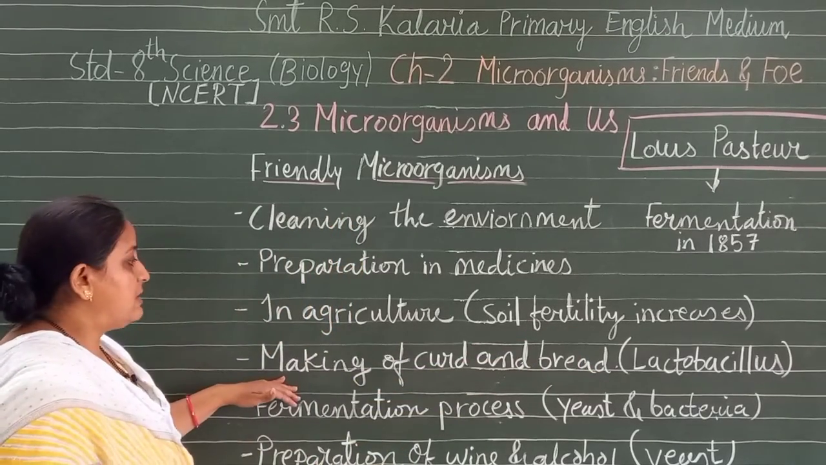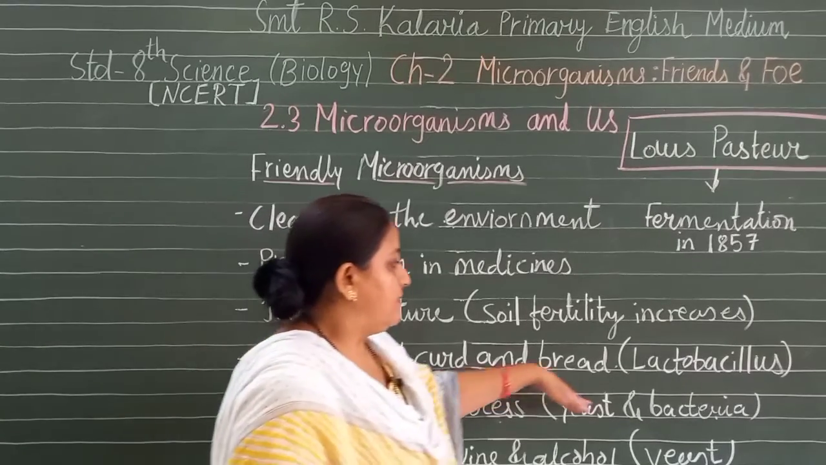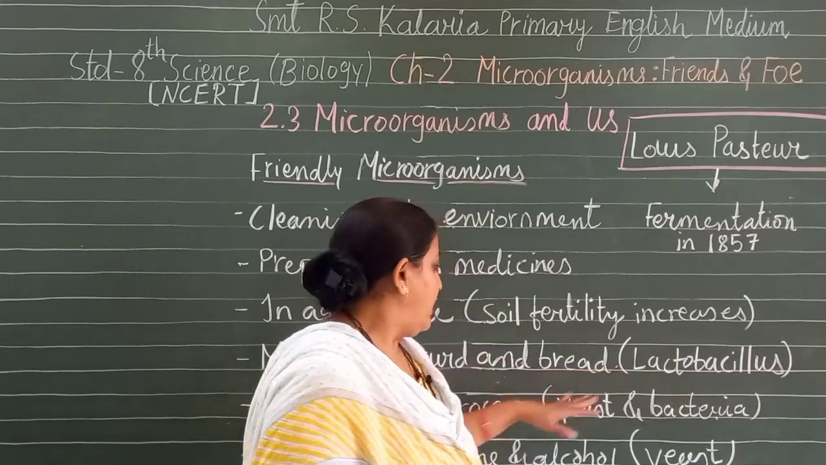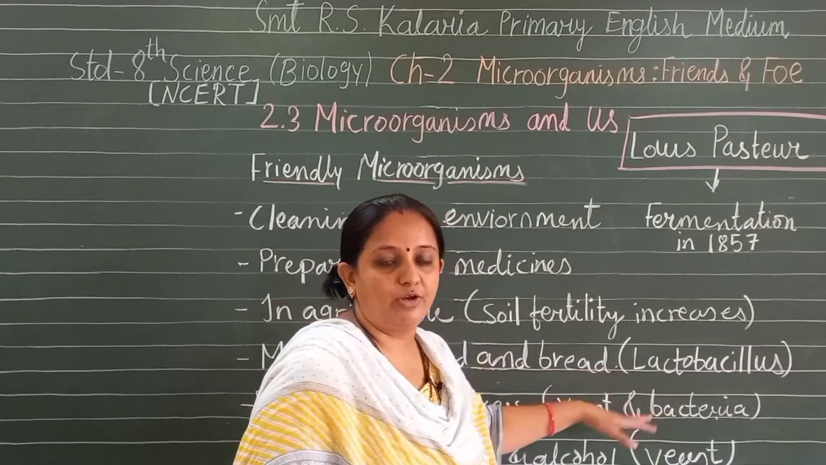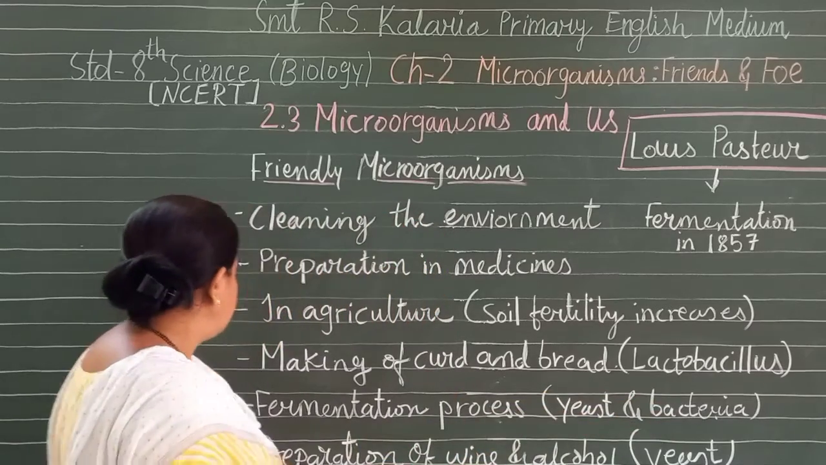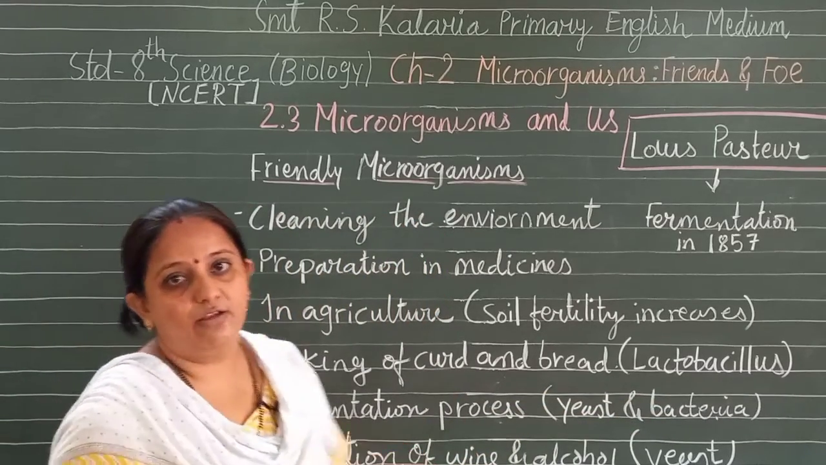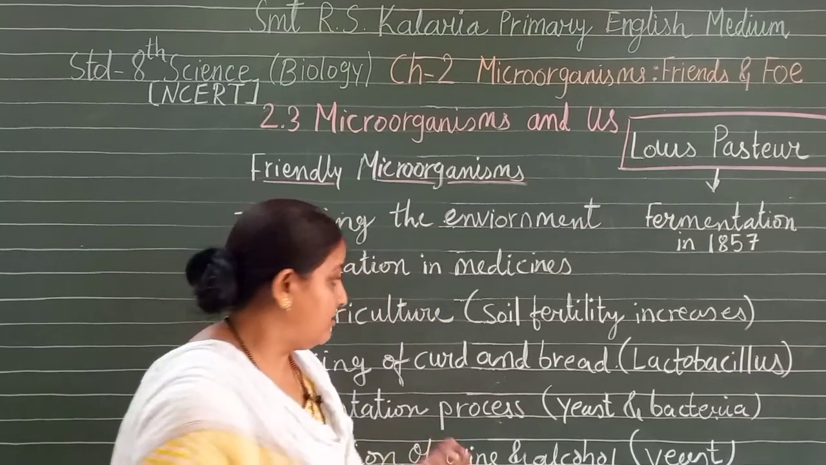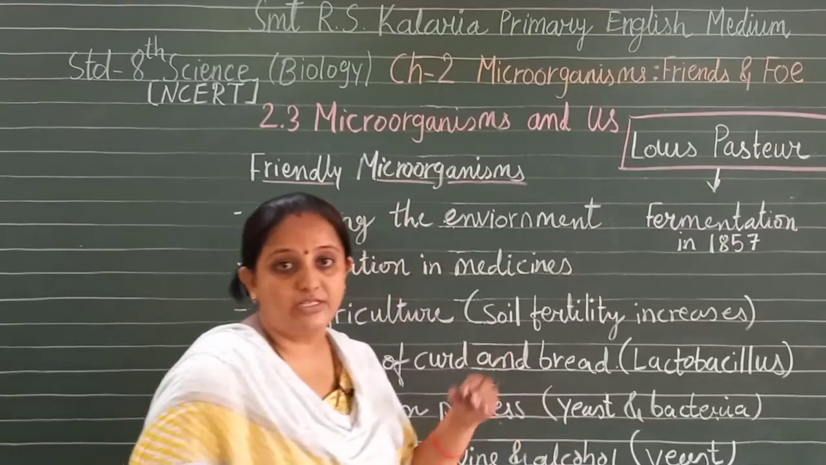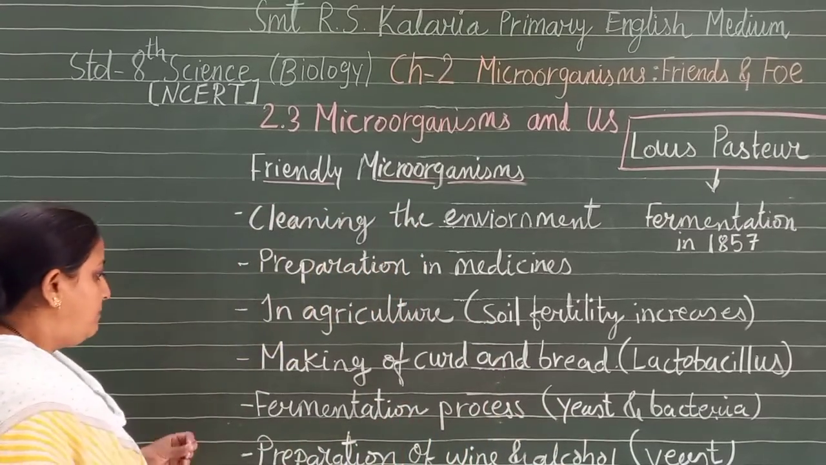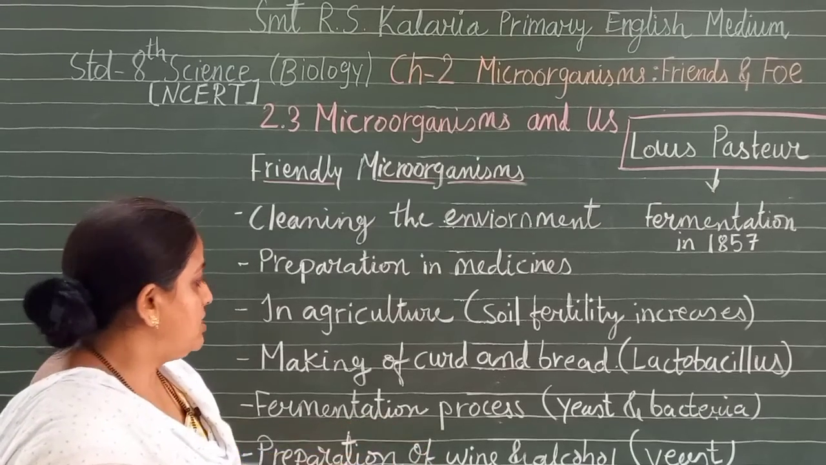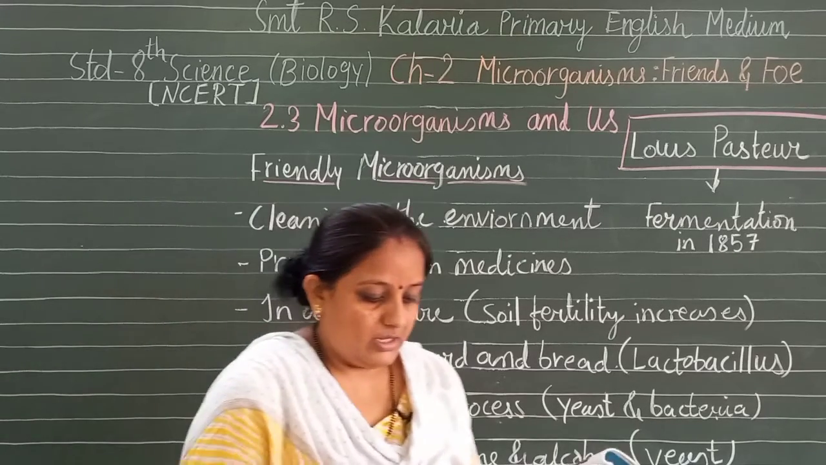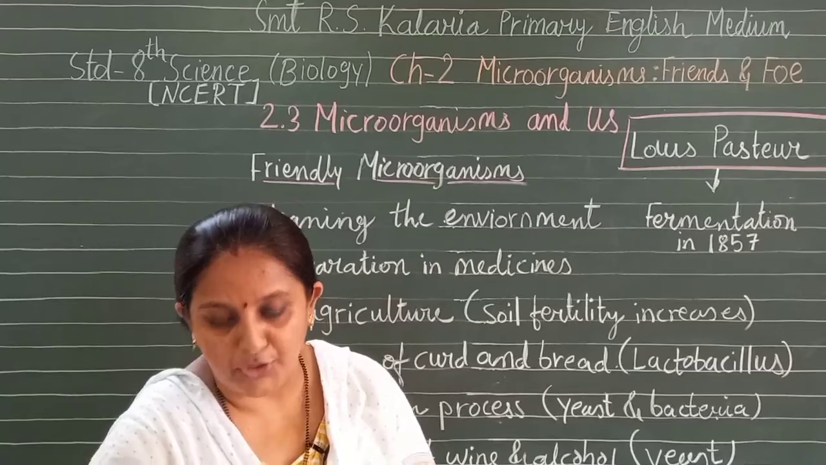Some of the microorganisms are helpful in making curd and bread, that is the lactobacillus and yeast. Certain bacteria are helpful in making curd and bread, which is produced by the organism yeast. Fermentation process. You know that your mother prepares dosa, dhokla, idli with the batter which is fermented, that is with the help of certain bacteria and yeast which reproduce inside that batter. Preparation of wine and alcohol uses yeast. So this is a commercial purpose, we can say. These are the microorganisms which play an important role in our life.